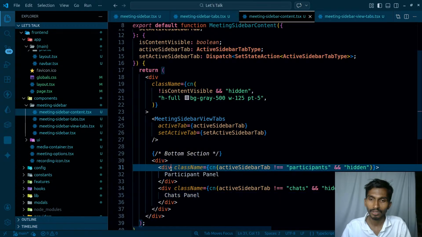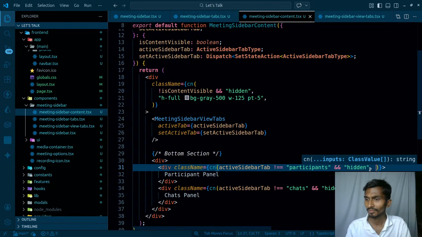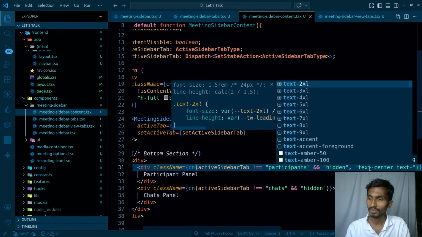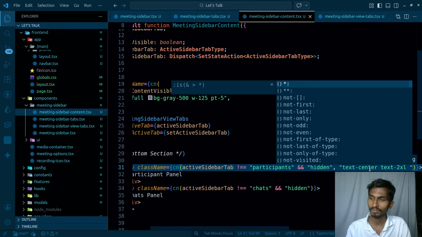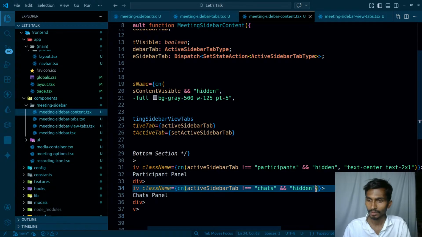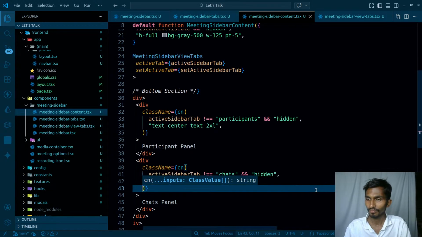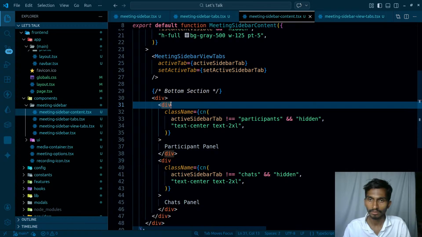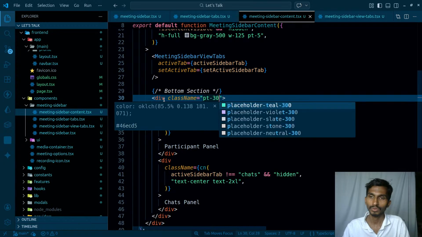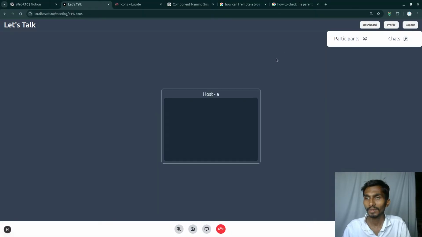Let me give them some design and all. And what design? So that they just look good. That's it, nothing else. So text is going to be center, and text is going to be 2XL, and that's it. Same I'm going to have here as well. Control C, and control V, and the top div that I have, ultimately this one, class name, padding top is going to be around 30, so that it's actually visible. So it's pretty simple, straightforward.